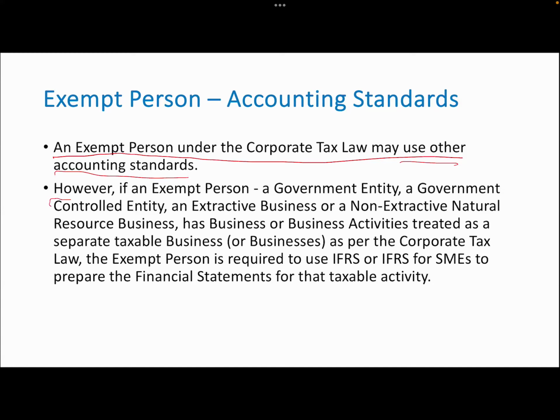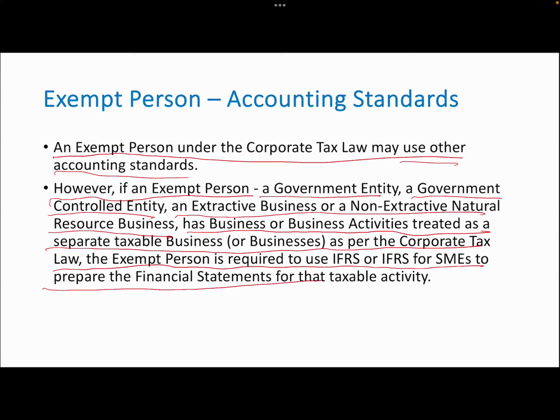Now, however, if an exempt person, a government entity, a government controlled entity, or an extractive or non-extractive natural resource business has business activities treated as a separate taxable person or business as part of the corporate tax law, the exempt person is required to use IFRS or IFRS for SMEs to prepare the financial statements for the taxable activity.